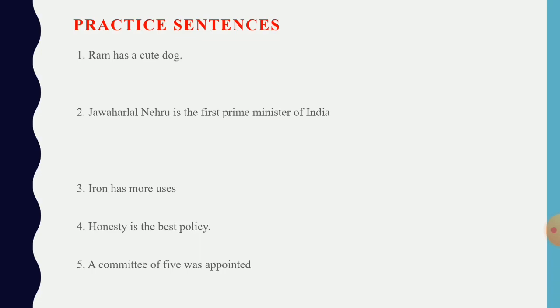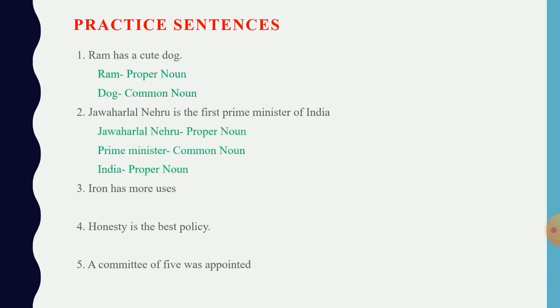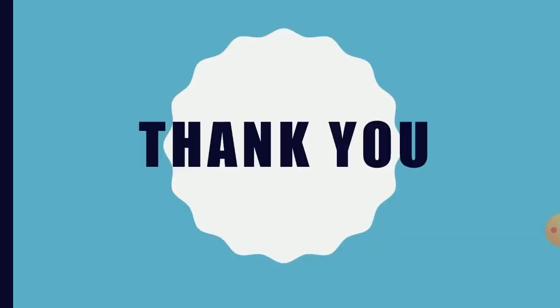I hope you would have come out with the answers. Now let's check the answers. Ram is the proper noun and dog is the common noun. In the second sentence, Jawaharlal Nehru is a proper noun, Prime Minister is a common noun, and India is a proper noun. And in the third sentence, iron is a material noun. And in the fourth sentence, honesty is an abstract noun. And in the final sentence, a committee of 5 was appointed. A committee is a collective noun.